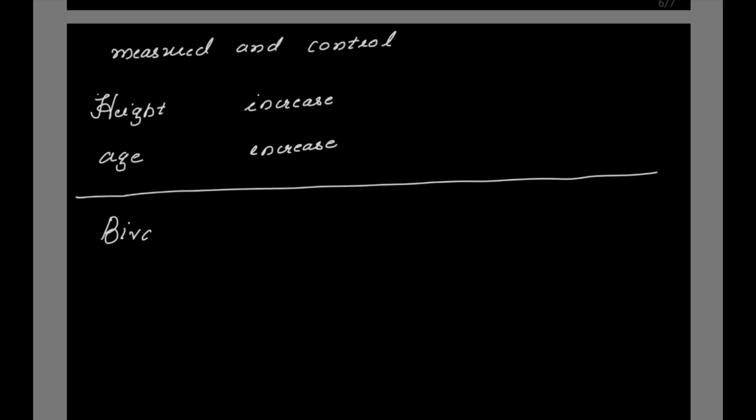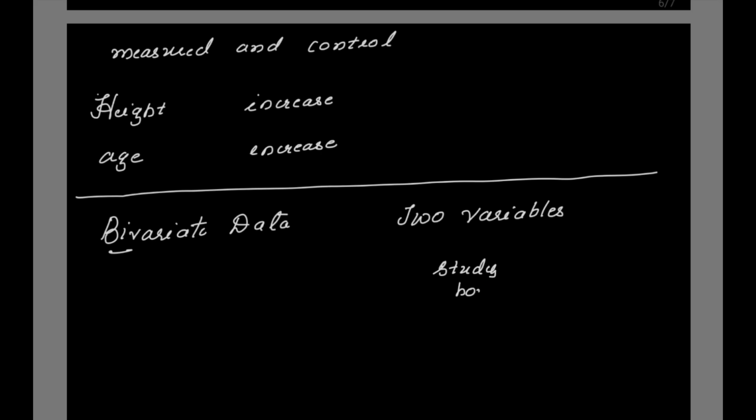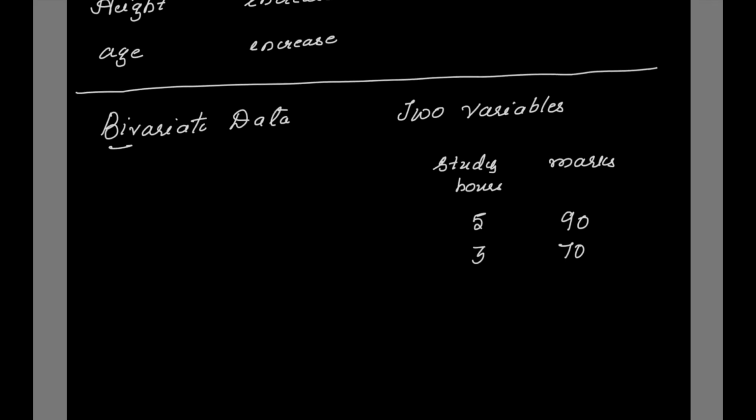Now let us see the bivariate data here. Bi means what? Two. So here there are two variables involved. If there are two variables involved, then with respect to the data set, we can say there are two attributes or two characteristics. For example, if I am telling one is the study hours and the other is marks. So here there are two variables. So you are writing study hours 5. So the student has scored 90 marks, study hours 3, 70, study hours 4, 80, study hours 2, 60.